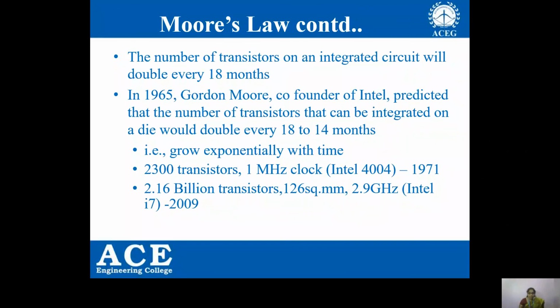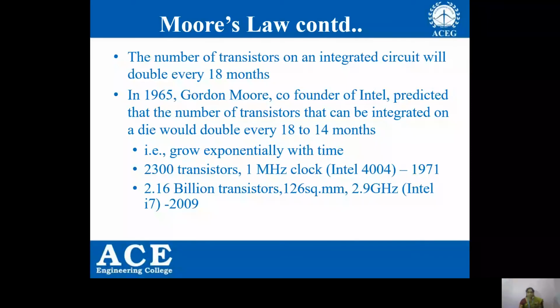You can have an example here: 2300 transistors and 1 megahertz clock speed, which is of Intel 4004, a product in the year 1971.